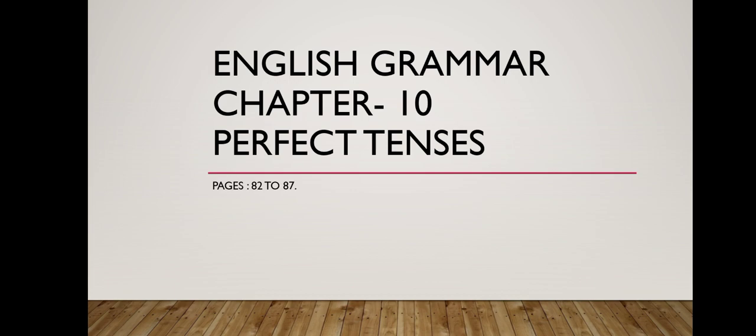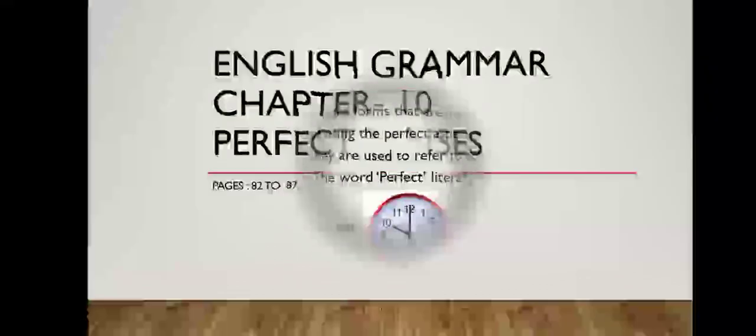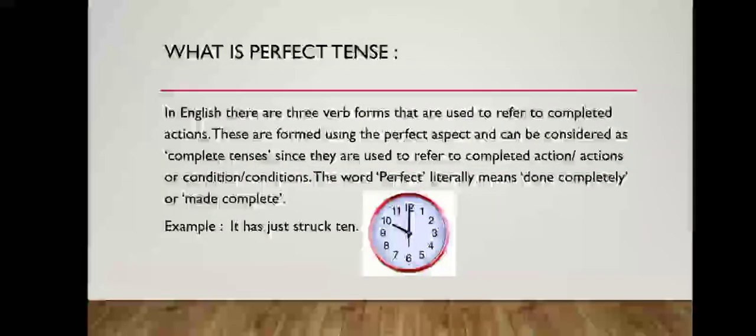Let's learn grammar today. So, today I am going to talk about perfect tenses. What is perfect tense? Let's discuss. In English, there are three verb forms that are used to refer to completed actions. These are formed using the perfect aspect and can be considered as complete tenses since they are used to refer to completed action or condition.